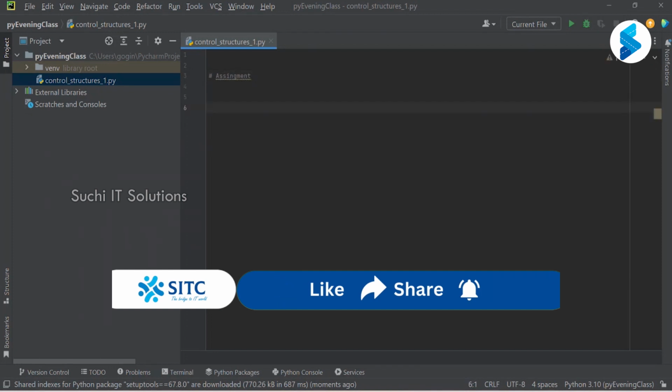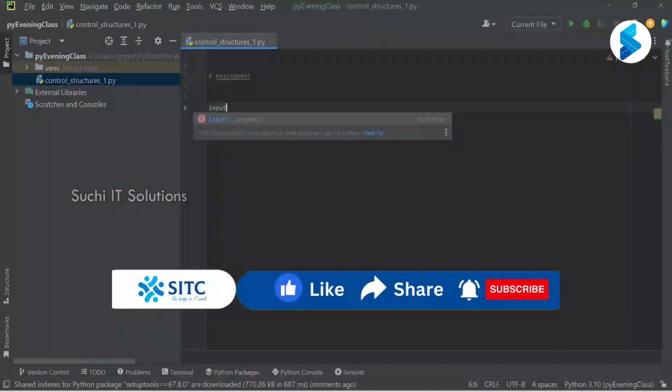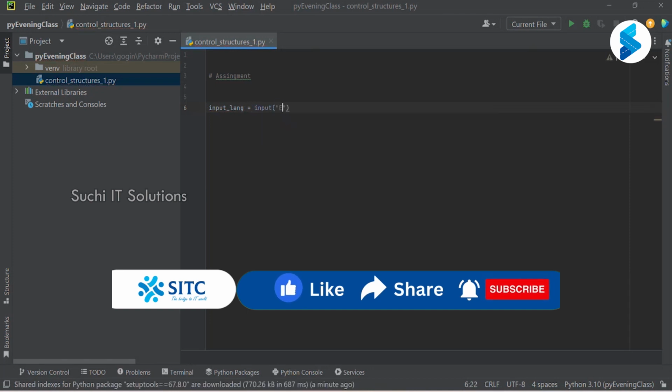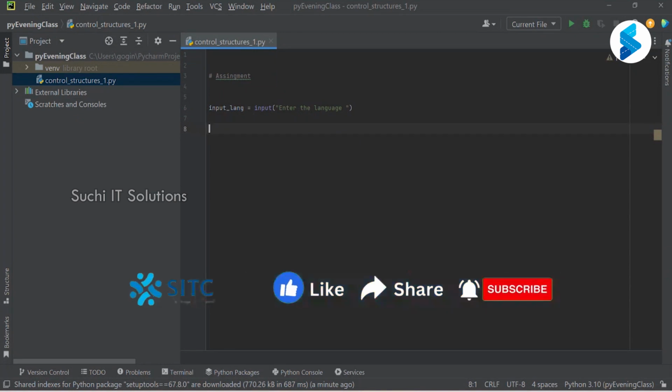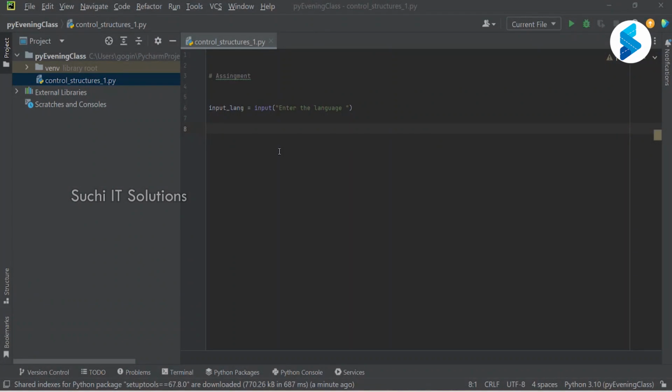So you have to write a program where you take the language as an input. Based on the language that is entered, you want to present who is the creator of that programming language. Right. So what did I ask? The user has to enter a programming language. So input is the function where we can take the user input.